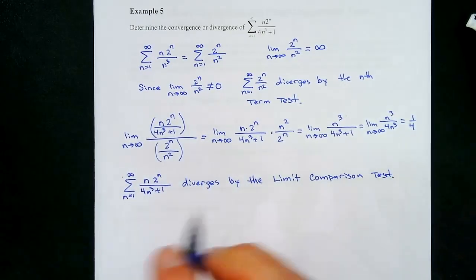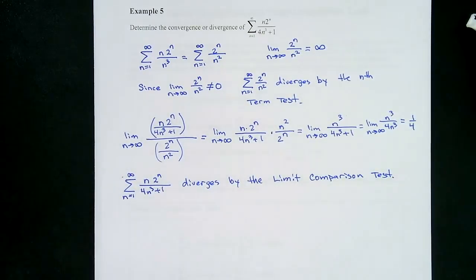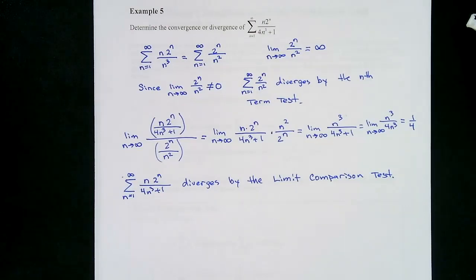Okay, and that's how you do these. That's how you use the limit comparison test and the direct comparison test. And I definitely think the limit comparison test is a much easier one to use than the direct comparison test. A lot of times that one's easier to use, I'll tell you that. All right, that's it. That's how you do the direct comparison test and limit comparison test. All right, so go do your homework, and I will see you later.